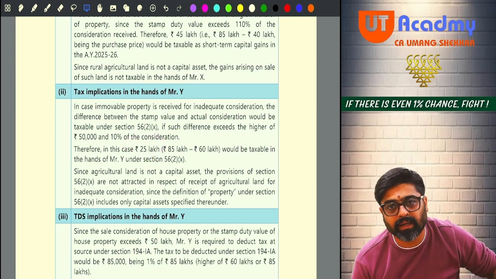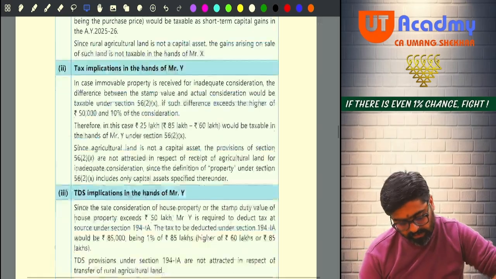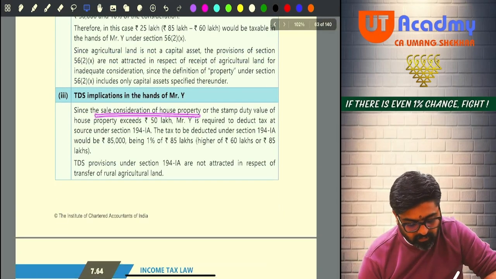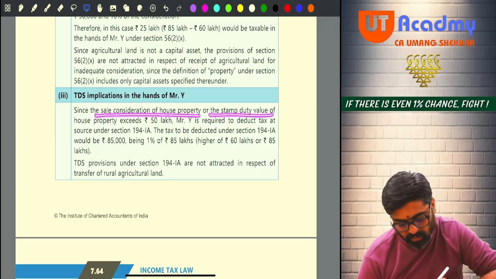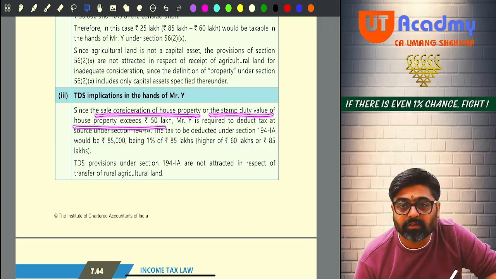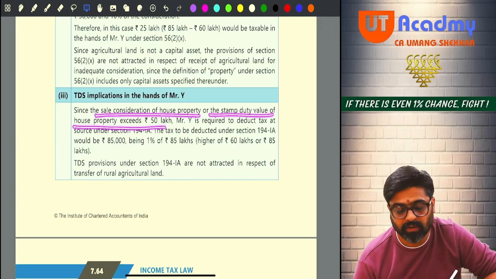Now, pay attention. What are the TDS implications? Come on, tell me. Since the sale consideration of the house property or the stamp duty value of the house property exceeds 50 lakhs.